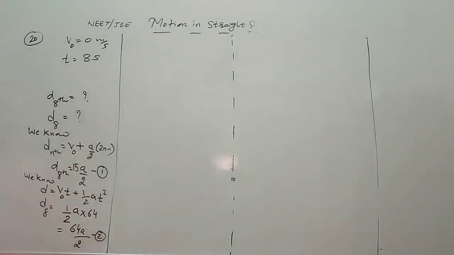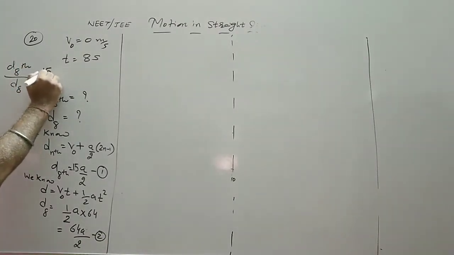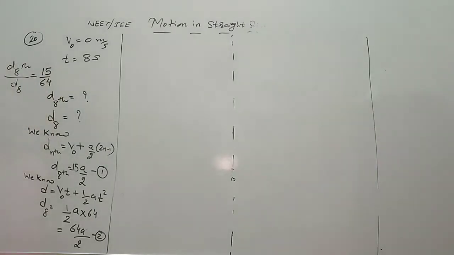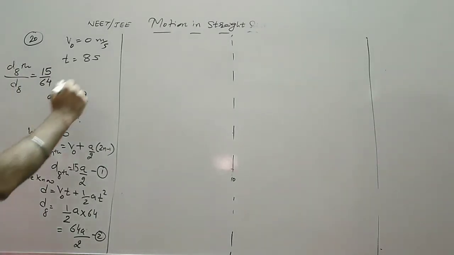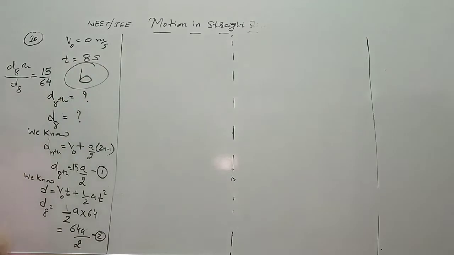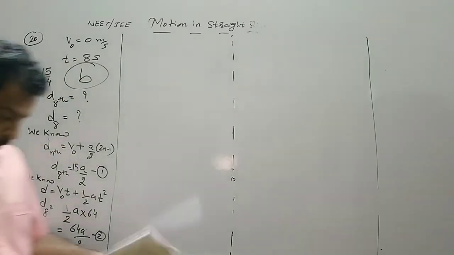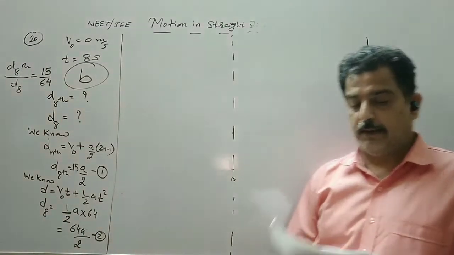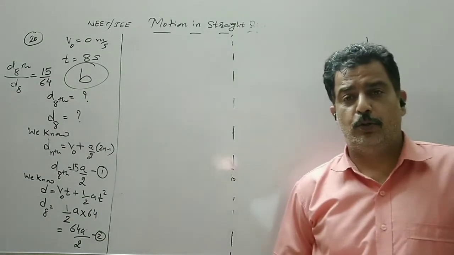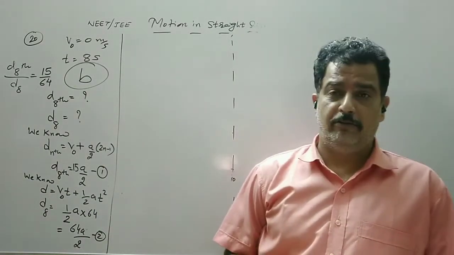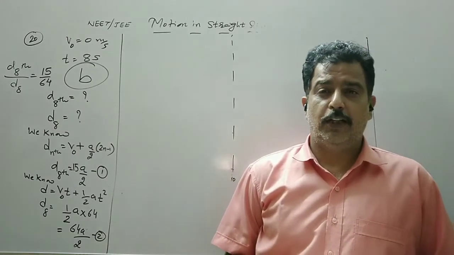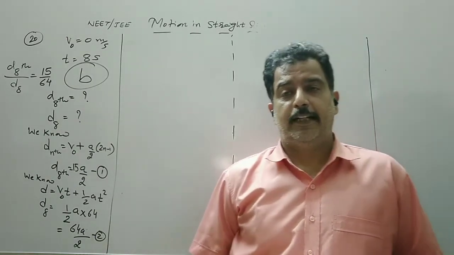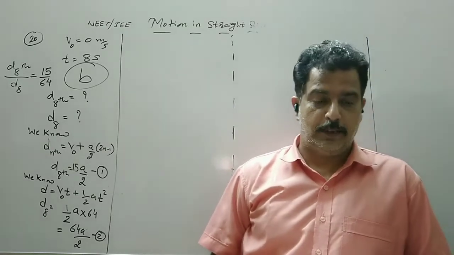Now we have to find out its ratio, so d8 divided by d8 is equal to 15 by 64, that is the option B. So direct applications of the formula, these are the simple MCQs of level 1, where we try to apply directly the theory or the concept of a chapter.